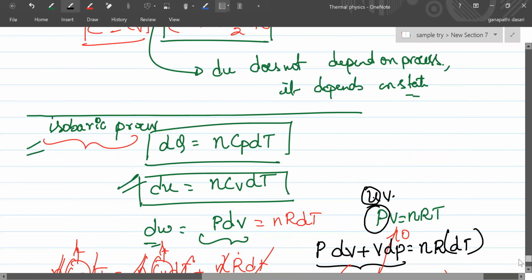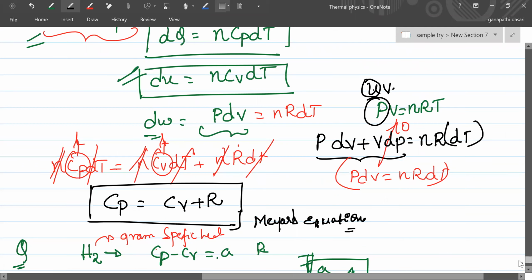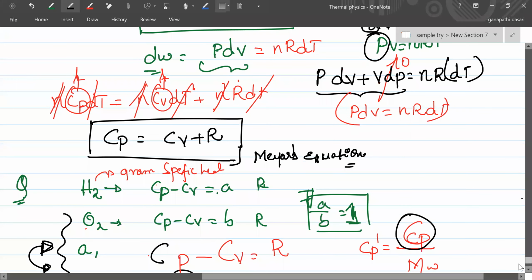So did you understand about this equation? Cp minus Cv is equal to R. Yes, sir. Understood.